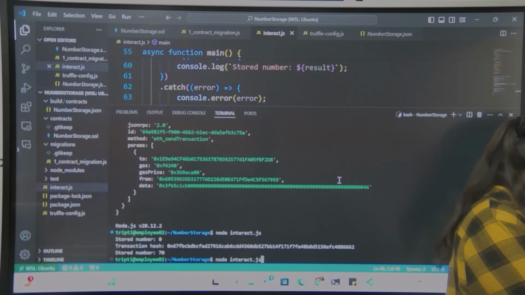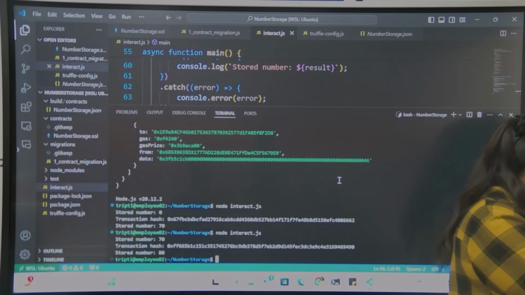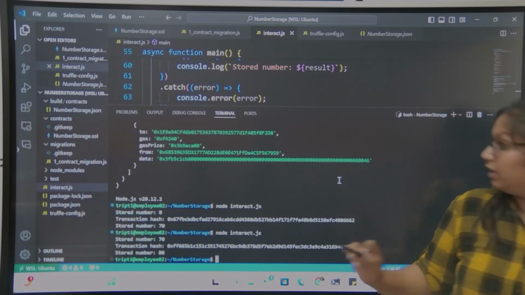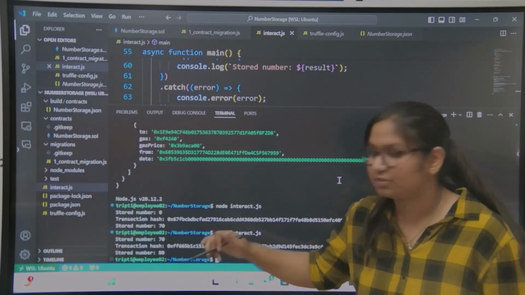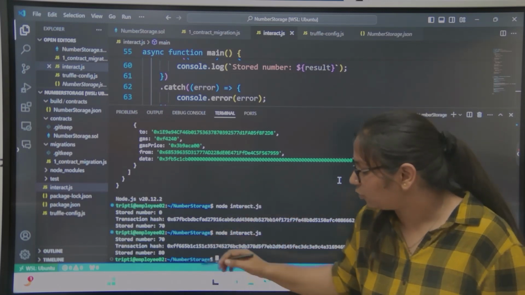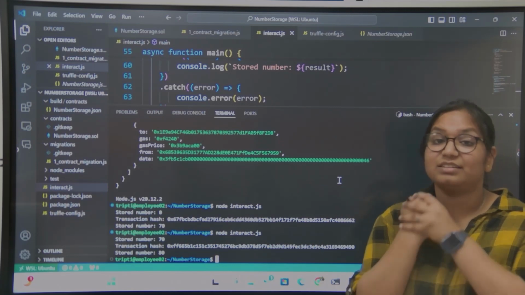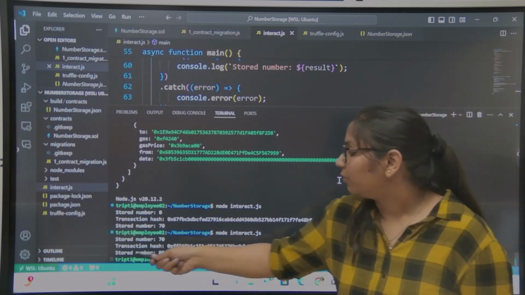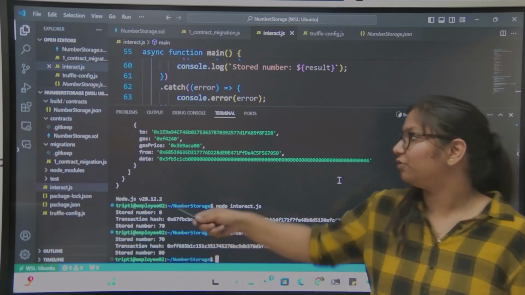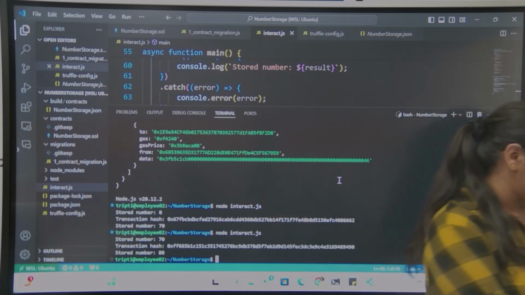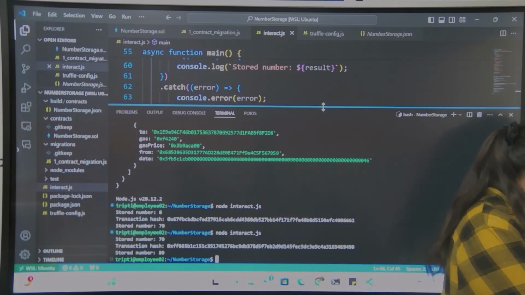Now again I'm interacting with my smart contract, and now see, our previously stored number is 70, which is the last number I stored. Next, my transaction hash is printed, which means our transaction has successfully happened. Now which number is currently stored? 80, because we have passed it. So that's how we interact with our smart contracts.